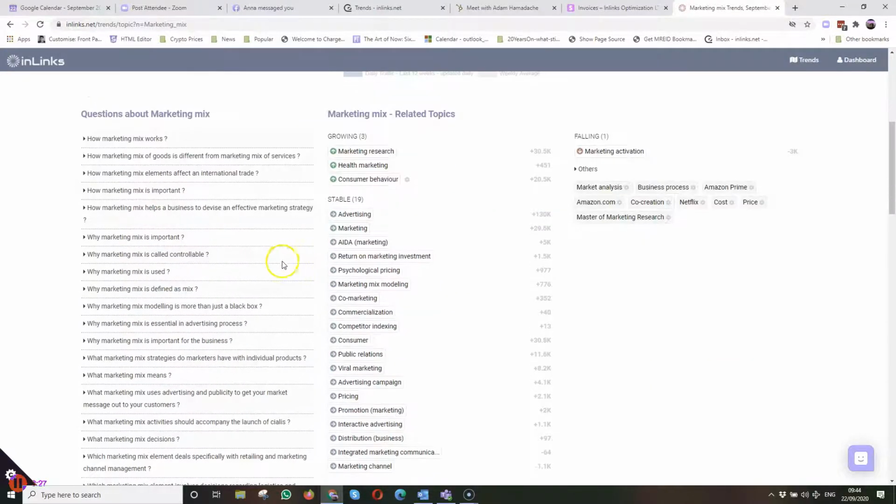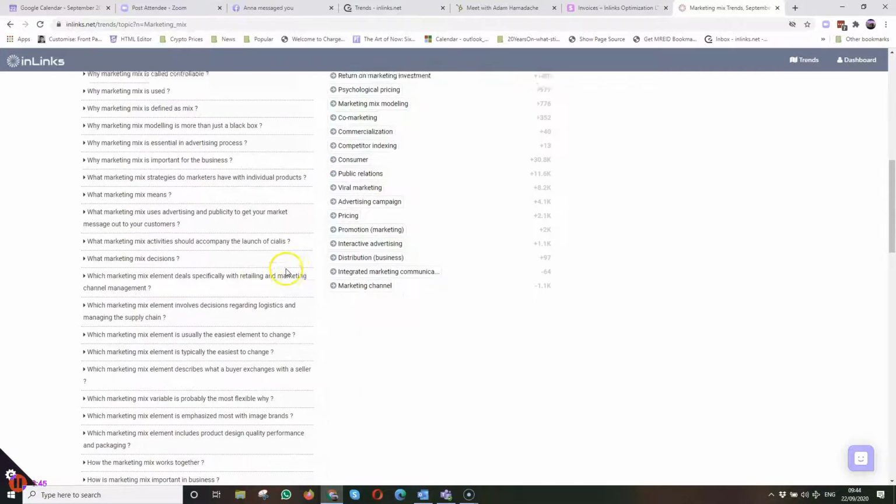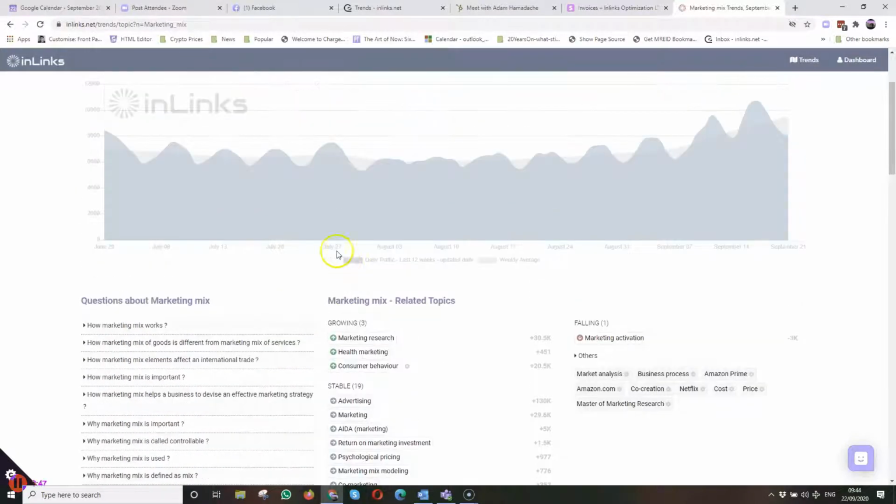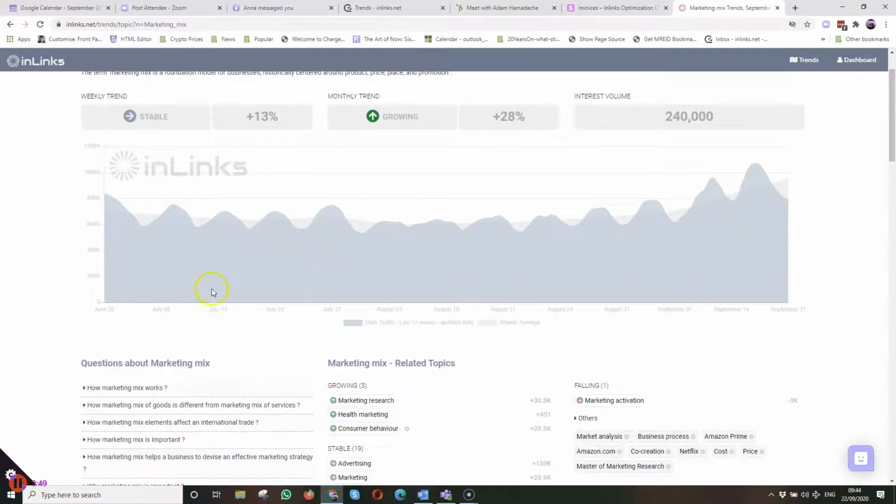And then I can get an idea of what I might want to write about, because I can see the questions that people are asking around the concept of marketing mix. You know, how does it work? Why is it different from marketing mix of goods? Why is that different to marketing mix of services? Why is marketing mix defined as marketing mix? That's probably a little academic for me. They're okay here.